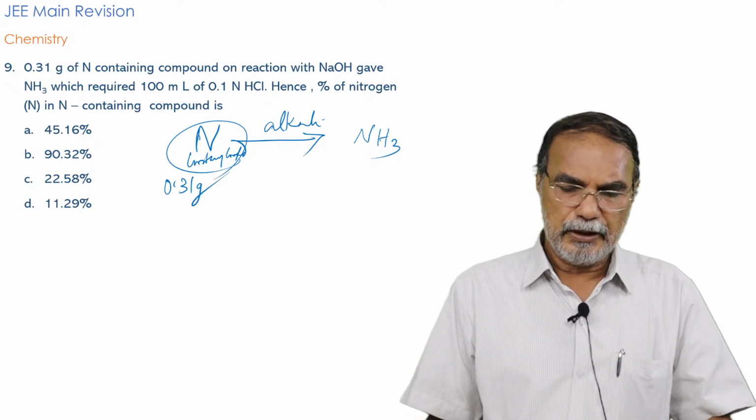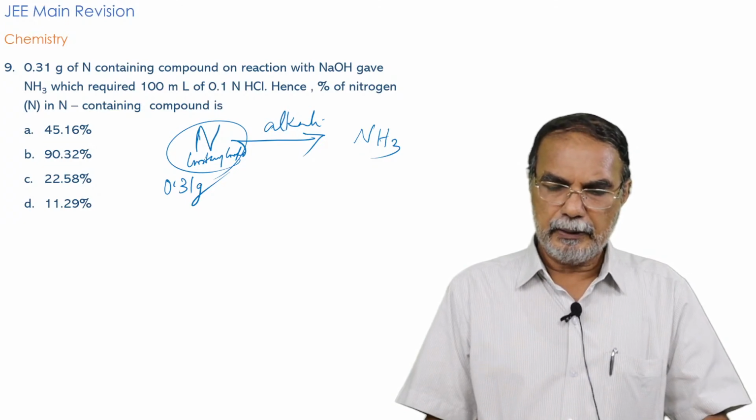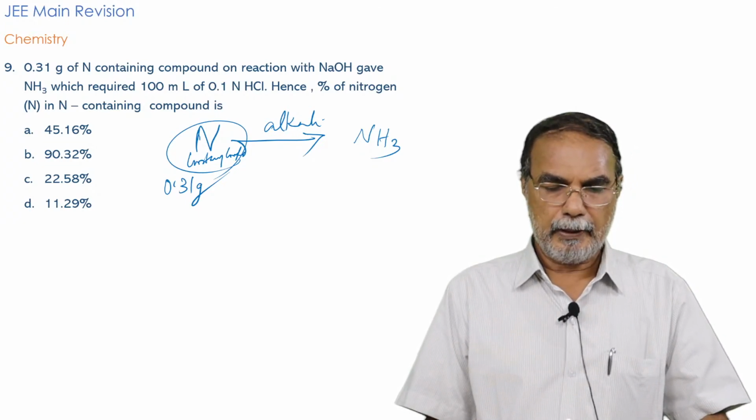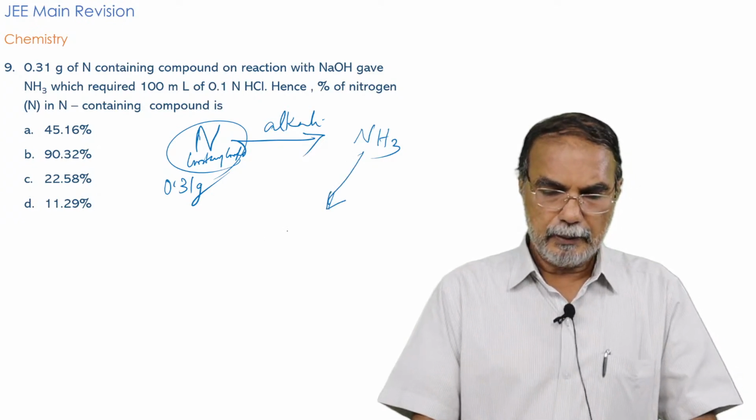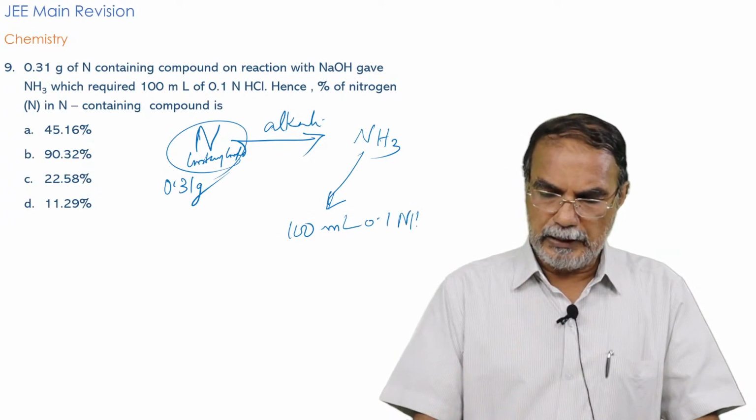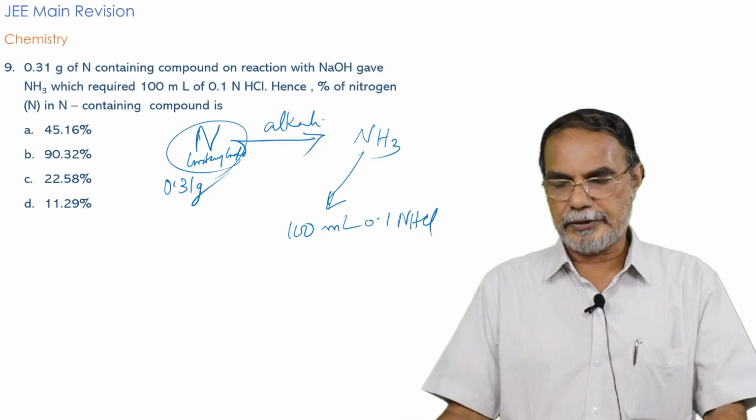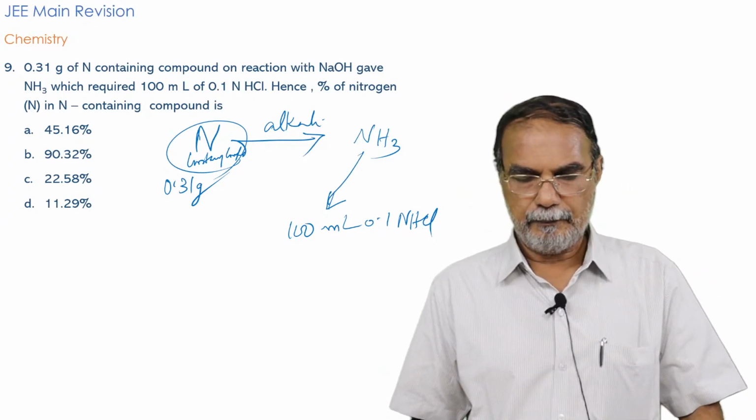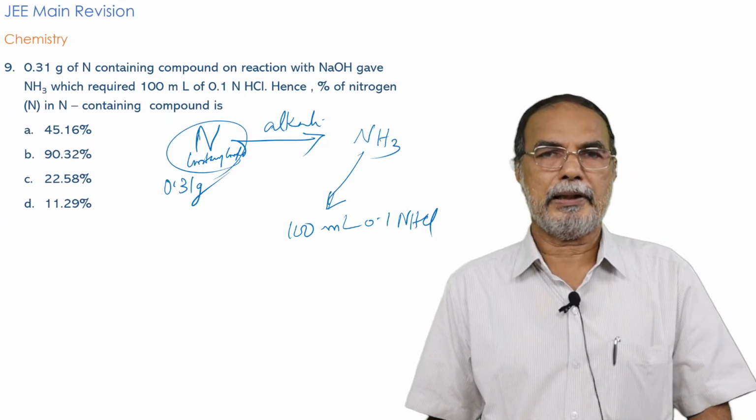It may be any compound for that matter, which can give ammonia on reaction with alkali. It is 0.31 gram of the compound, which on reaction with alkali gives ammonia, and this ammonia required 100 ml of 0.1 normal HCl for neutralization. That's the point.